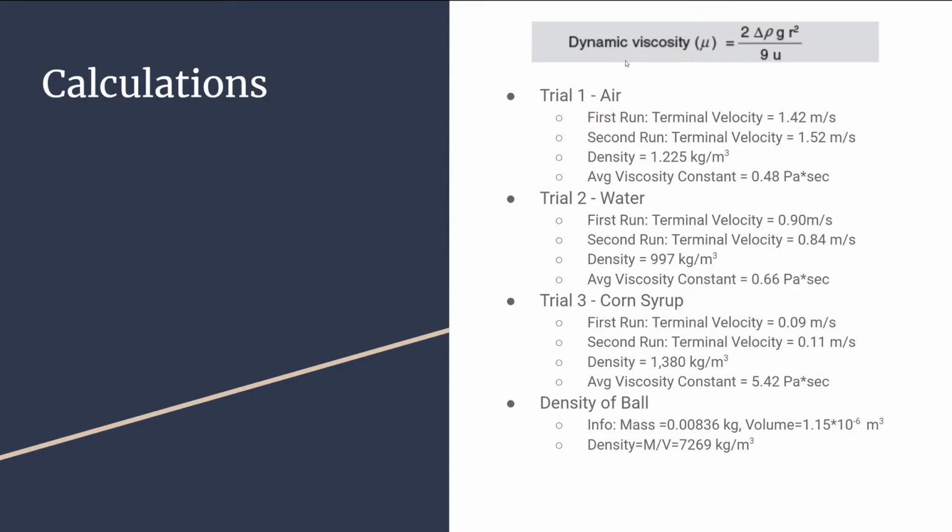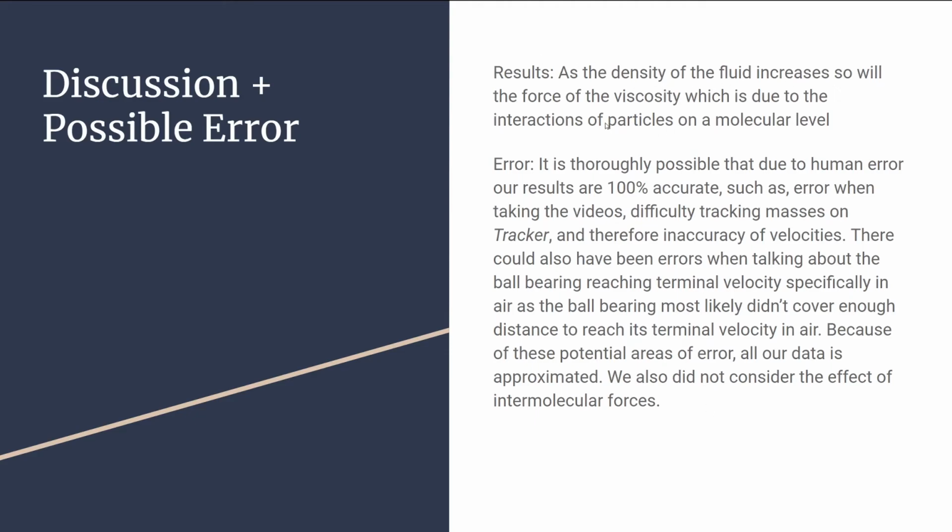The equation we use is the dynamic viscosity equation, which is 2 times the change in density times gravity times radius squared, divided by 9 times terminal velocity. As you can see, air had the lowest average viscosity constant, water had the second highest, and corn syrup had the highest, meaning that a higher density fluid will increase the force of viscosity, which is due to interactions of particles on a molecular level. There could have been error due to possible tracking error as well as error in dropping the ball, but as you can see, our hypothesis still stands that the higher the density, the higher the viscosity constant will be. Thanks.